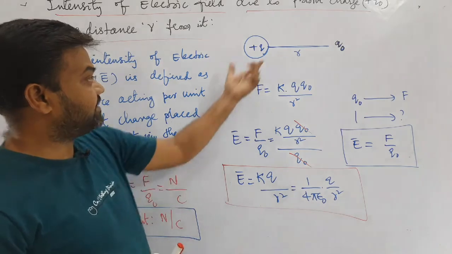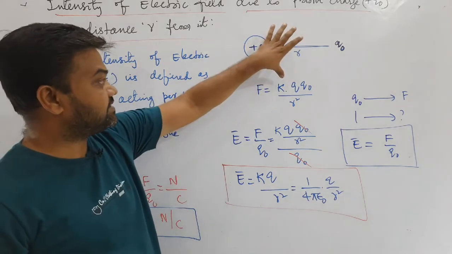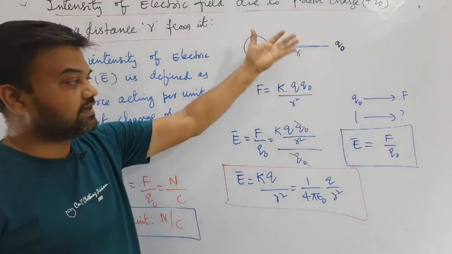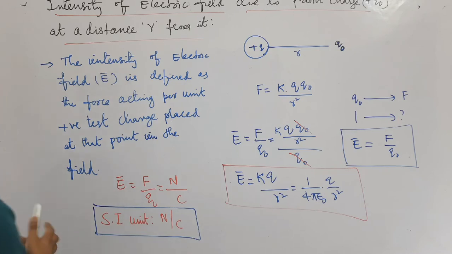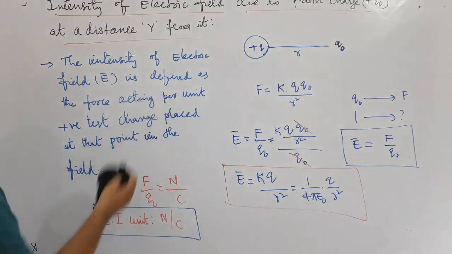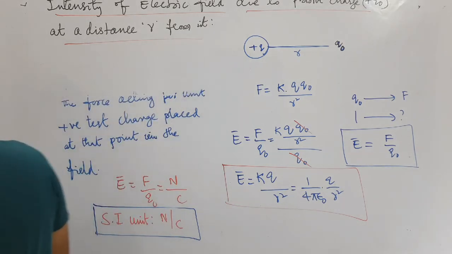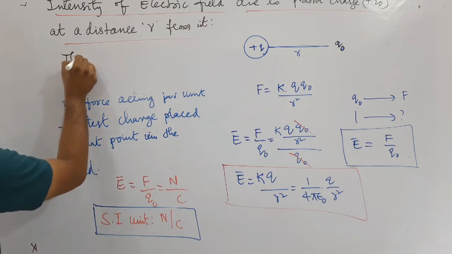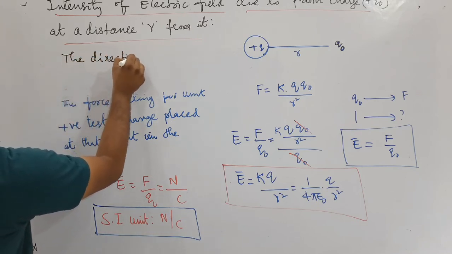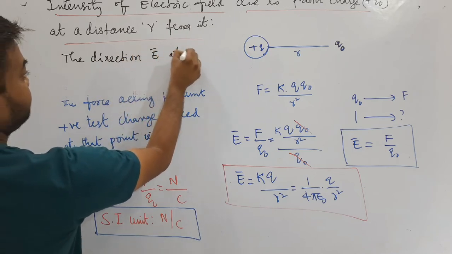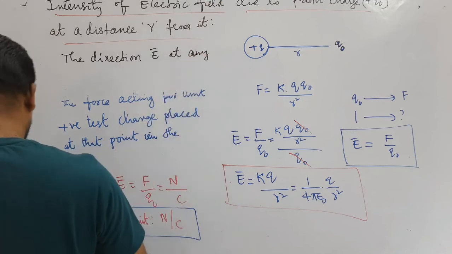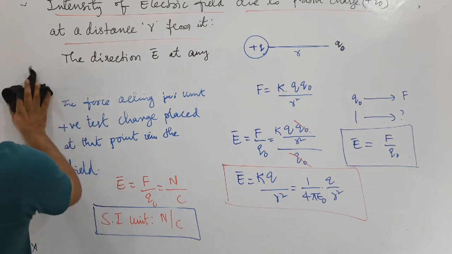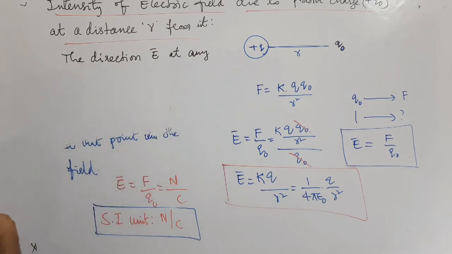The direction of E is nothing but the direction of force. Now, whatever the force direction is, that gives the direction of E. That also you can write here. The direction of E bar at any point is the direction of force.